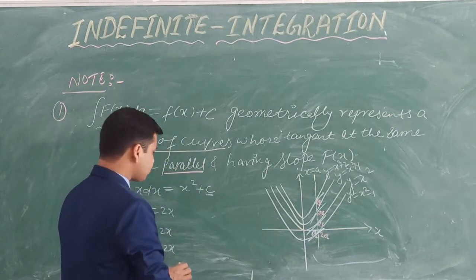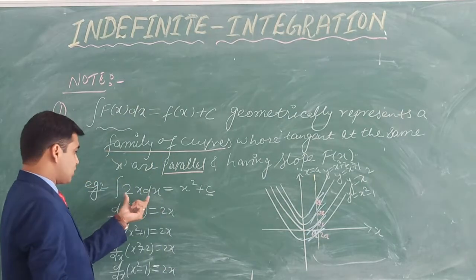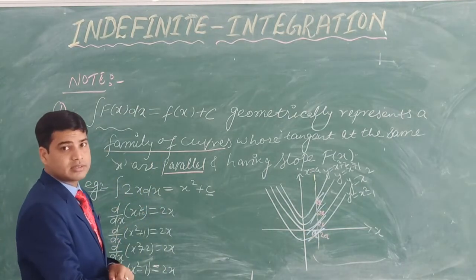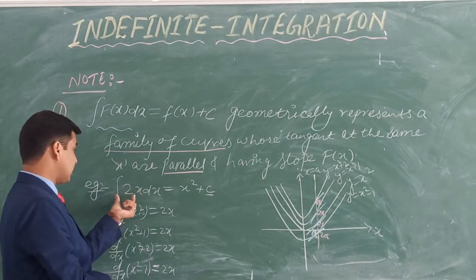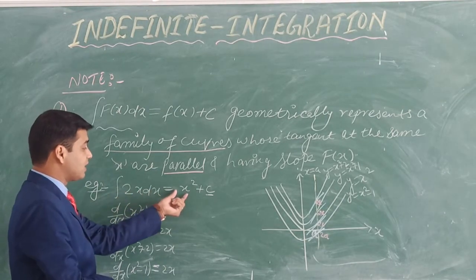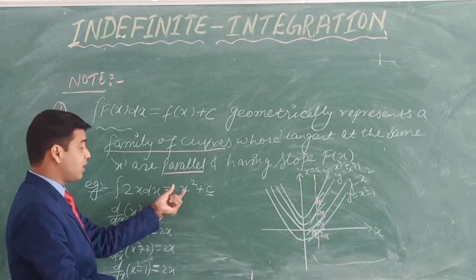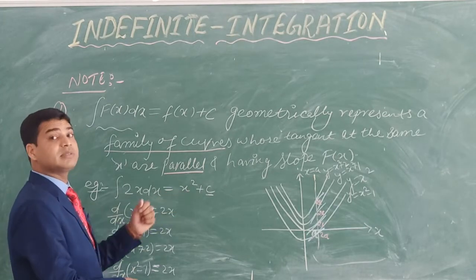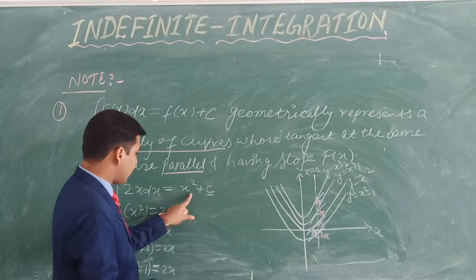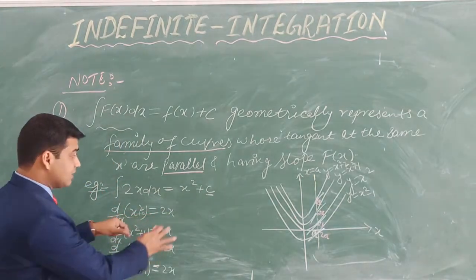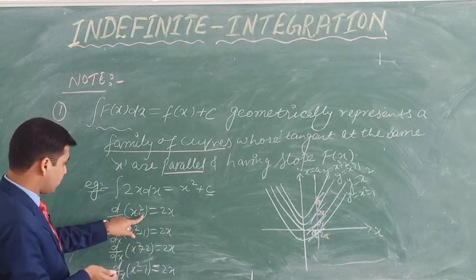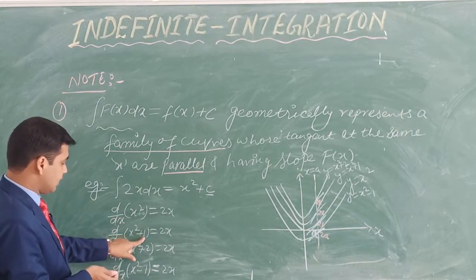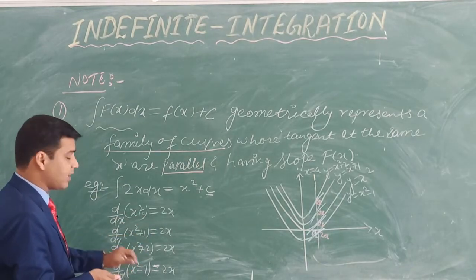Now see this here. If someone asks you what is the graph of the integration of 2x, you can't say the graph of the integral of 2x dx equals x square. You need to say that it represents a family of curves. How? See this one: x square plus 1, so x square plus c. This c is taking different values for different curves: 0 here, 1 here, 2 here, minus 1 here.